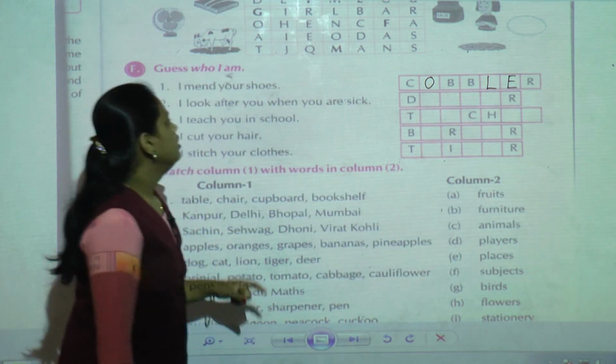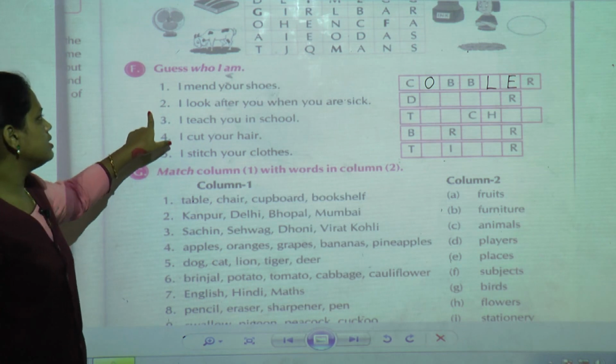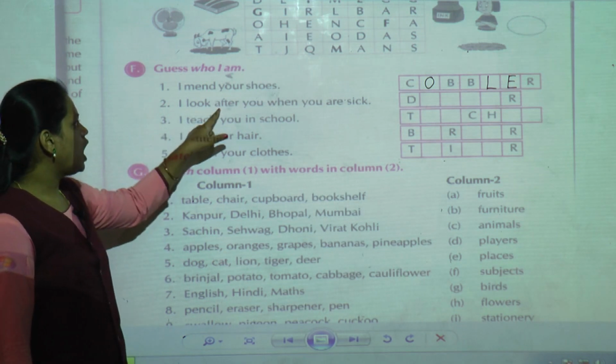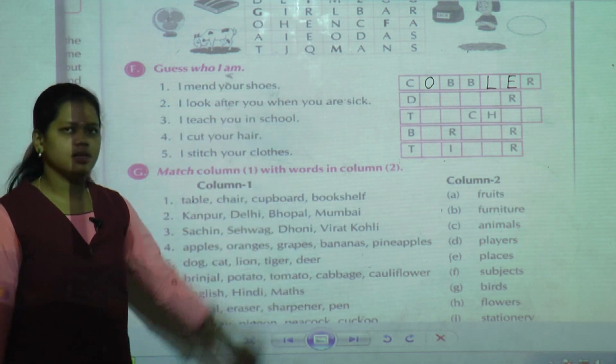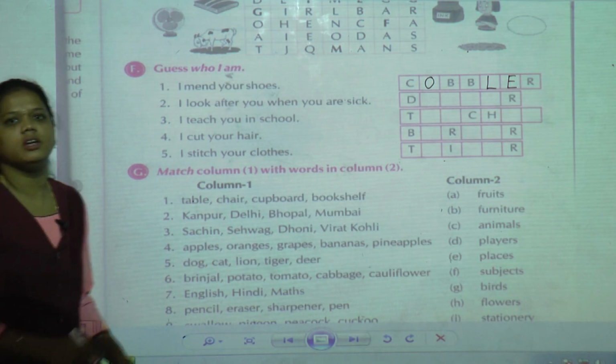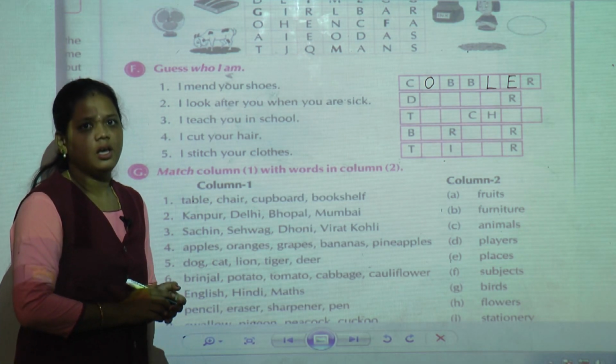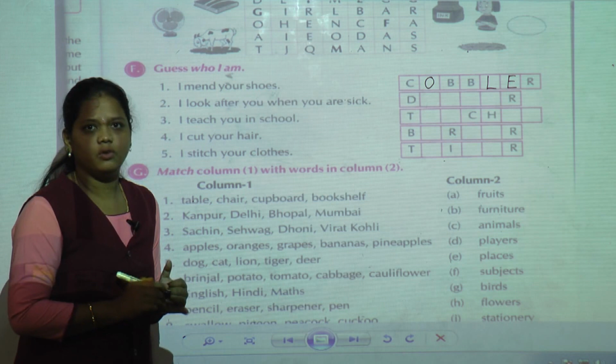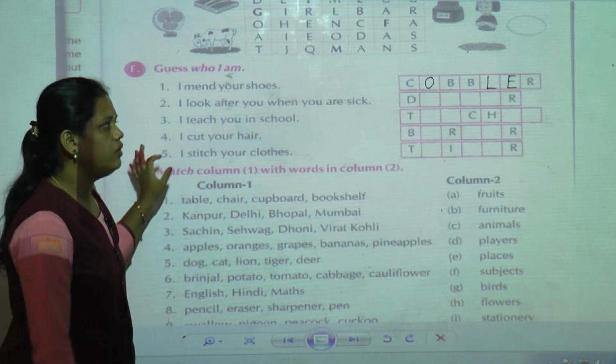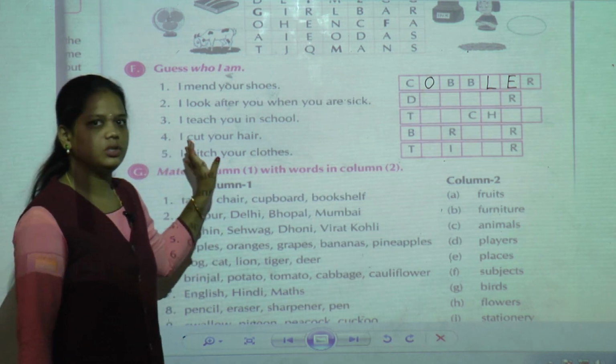Okay. Now second one is I look after you when you are sick. Whenever you are not feeling well and we are suffering from cold, fever, illness, where do we have to go? We have to go to the doctor.